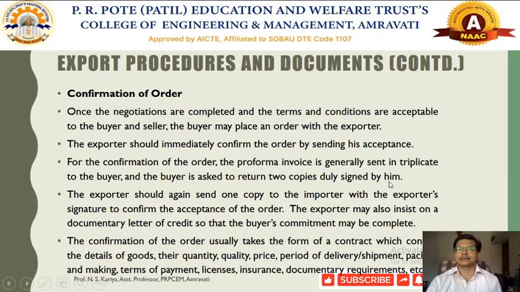After signing the two copies, the importer sends them to the exporter. The exporter should again send one copy to the importer with the exporter's signature to confirm the acceptance of order. Once they receive the confirmation of order, that is called the pro forma invoice.